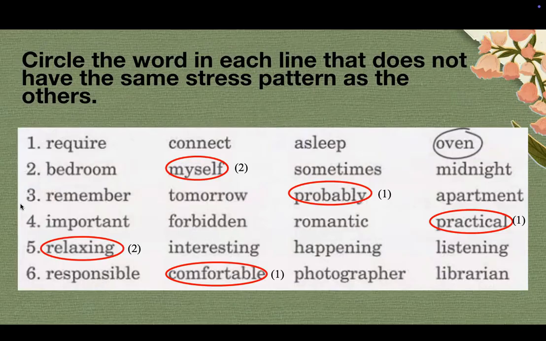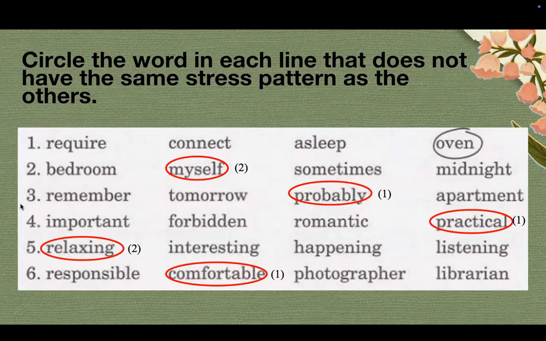Next one, we have the word property, which is different because property has the first syllable stressed and the rest of the words have the second syllable stressed. Next one, number 4, practical is different from the others because practical has the first syllable stressed. However, the rest of the words have the second syllable stressed, like romantic.